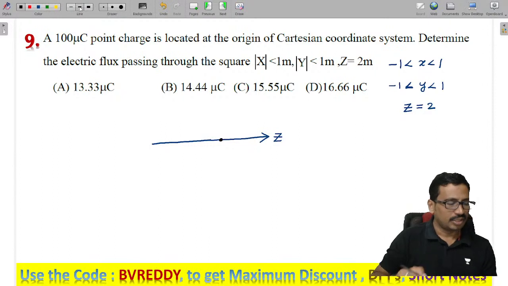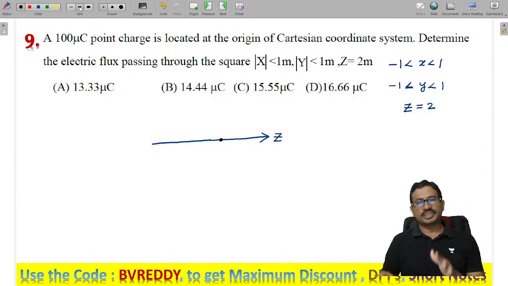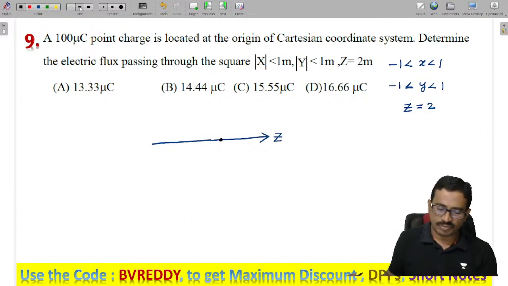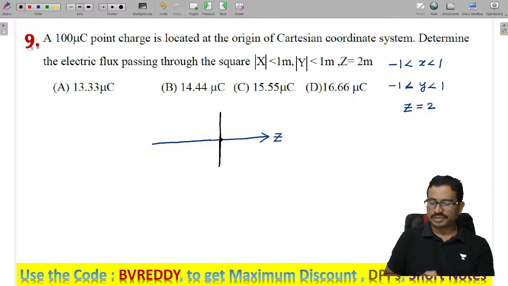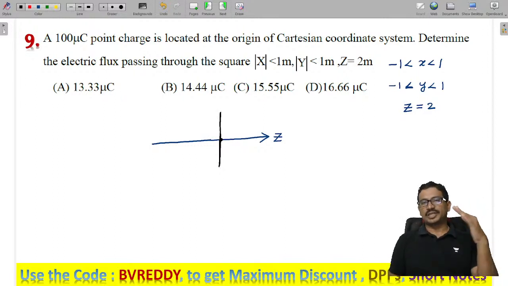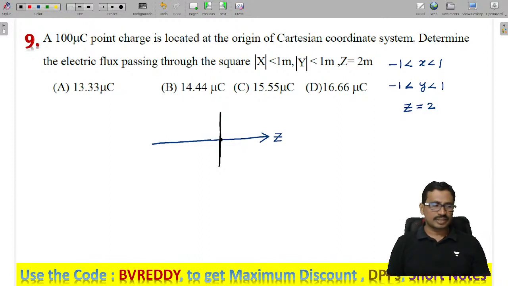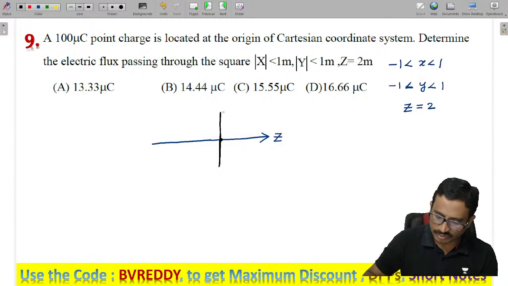Z value is maintained constant, the x value can change from minus 1 to plus 1, and the y value can change from minus 1 to plus 1. So I can move like this. Let us consider vertical is the x axis, x from minus 1 to plus 1, and I can move parallel to the y axis also, y from minus 1 to plus 1.